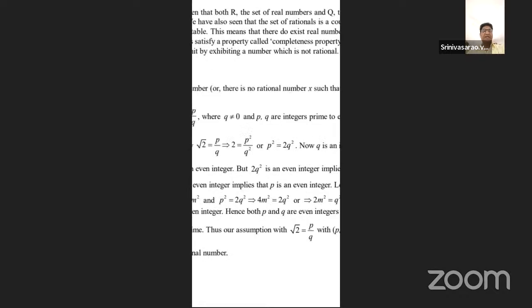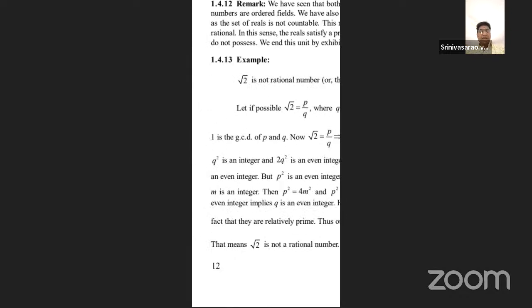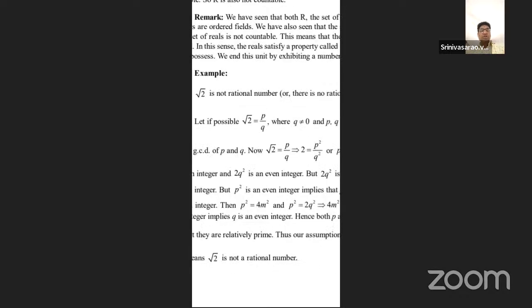Here p and q both are integers, relatively prime to each other, that is, the greatest common divisor of p and q is one. So root 2 equals p by q, and the square root can be converted to the other side. Here 2 equals p by q whole square, so that is p square by q square. Here p square equals 2q square. Here q is an integer, hence q square is an integer and 2q square is also an even integer.